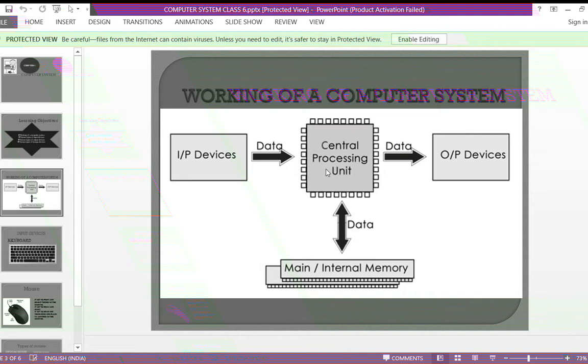Okay, so whatever the CPU, central processing unit, processes, it will send the data to the internal memory. Means whatever the data is there, we can store that data in the internal memory. So whatever teacher is teaching to you, you are keeping that in your brain. Yes or no? Like that same thing, whatever data the central processing unit has will get stored in the internal memory, that is main memory. So you understood how the computer system works?